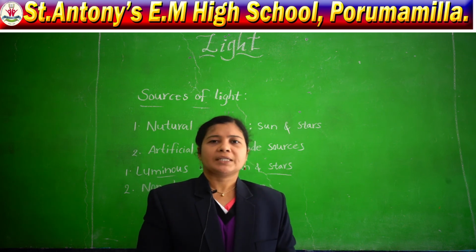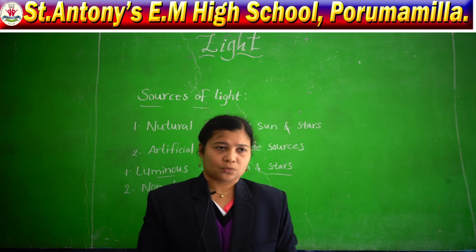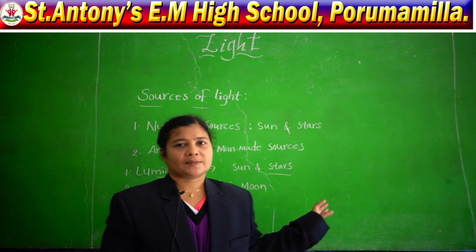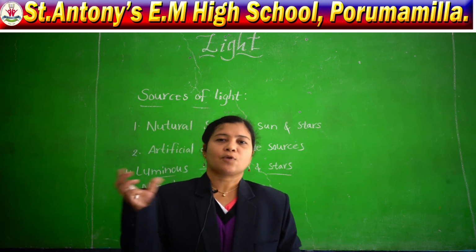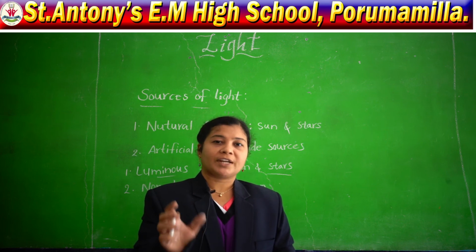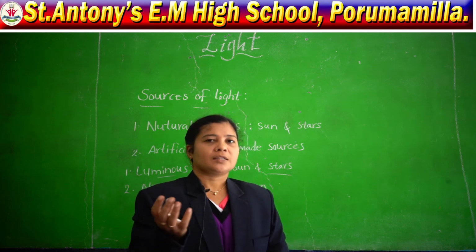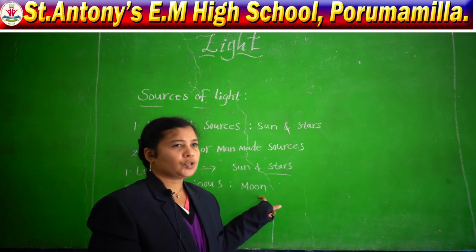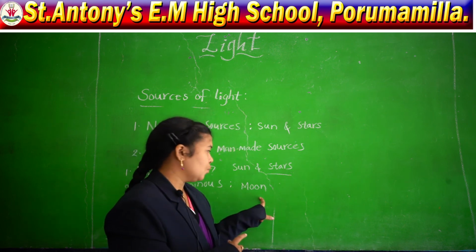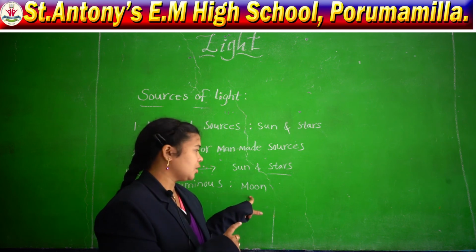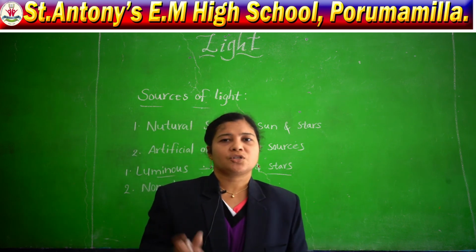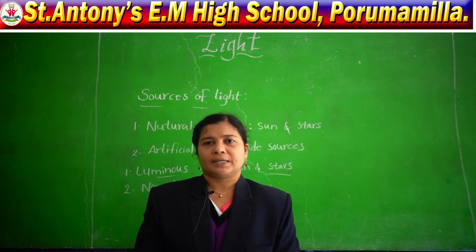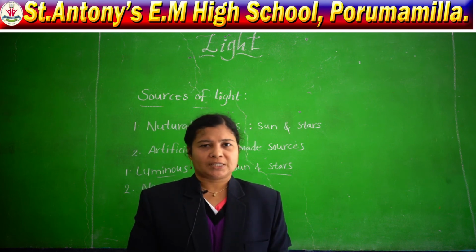Then how do we get that light? The sun rays, when the sun rays fall on the moon, they are reflected. With the help of the sun, the rays are reflecting, then we can see the moon. So when the rays reflect on the moon, the moon also gets shine. With the help of that we can see that the moon is shining.